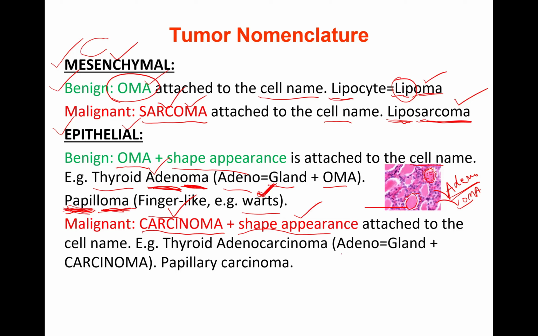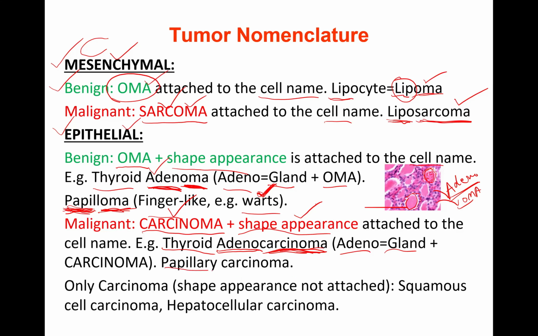Let's take the same example, adeno, a gland, for example the thyroid. For a malignant thyroid tumor, what do we say? Adeno gland carcinoma, malignant. Carcinoma is malignant, so we attach carcinoma, not oma: adenocarcinoma, gland-like appearance, malignant.